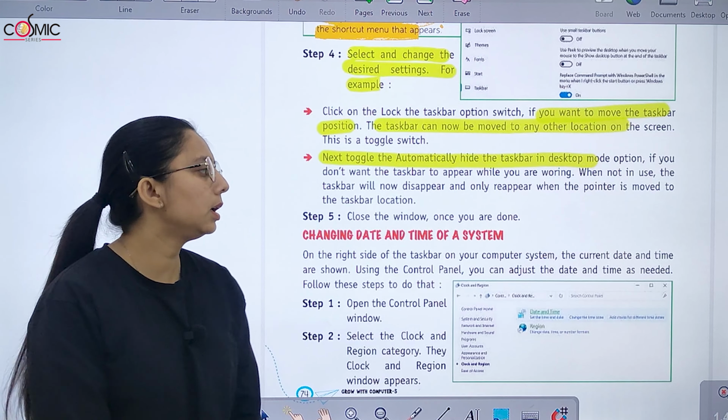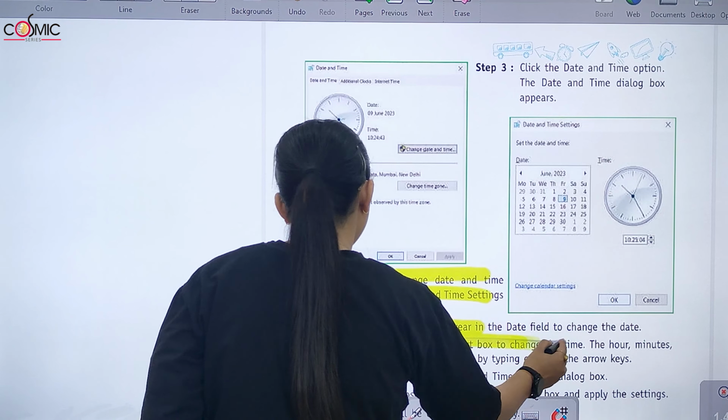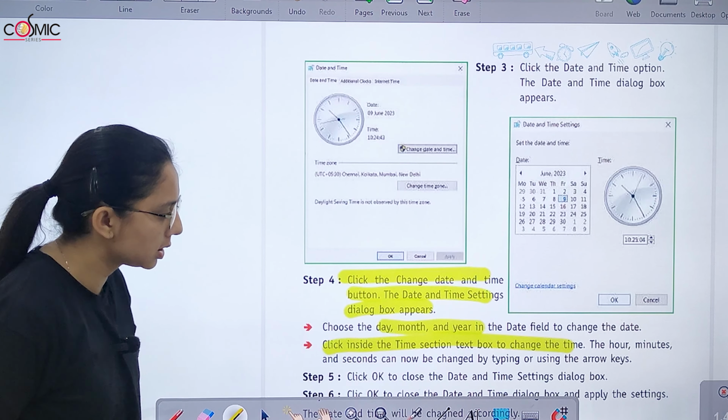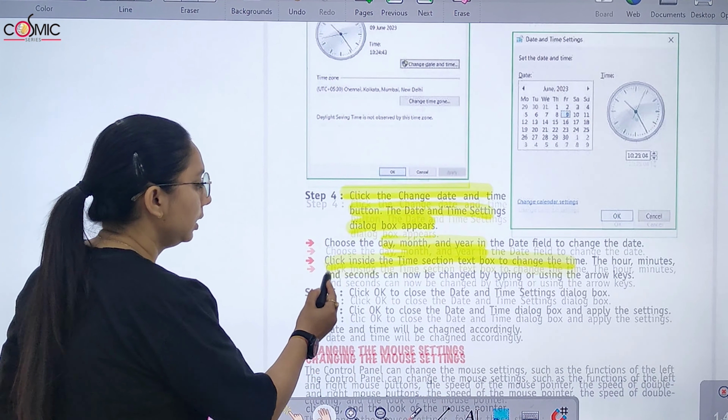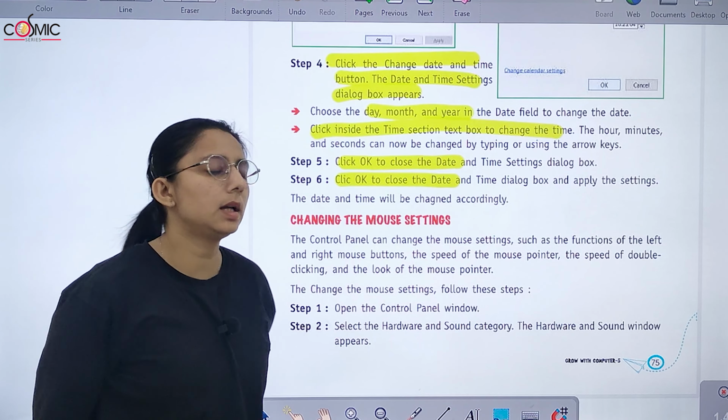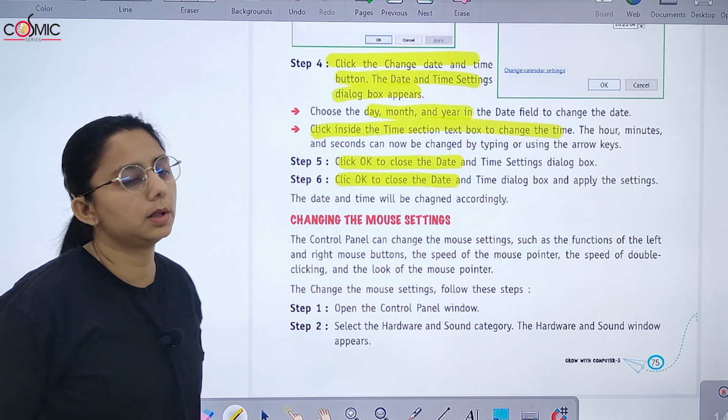Choose the day, month and year. Now click inside the time section text box to change the time. The hour, minute and second can now be changed by typing or using the arrow keys. Click OK to close the date and time settings. You will click OK and the settings will be applied.